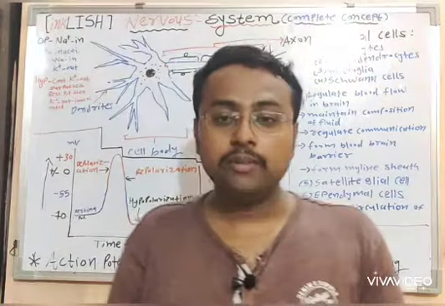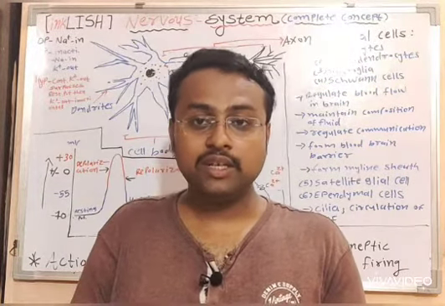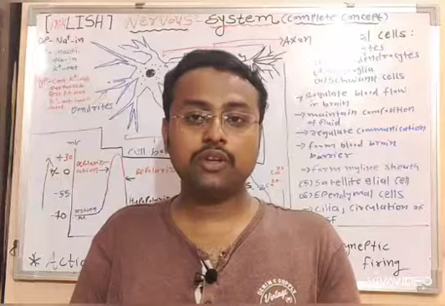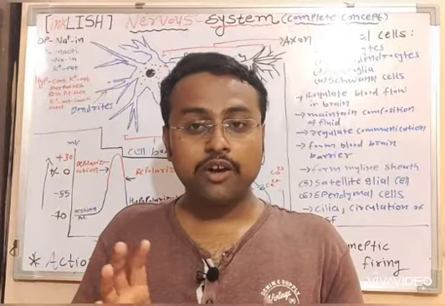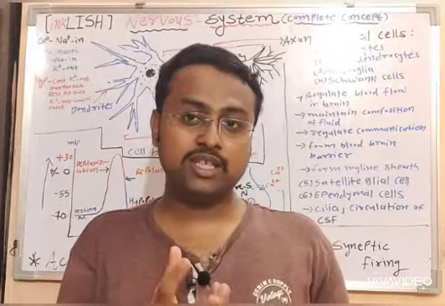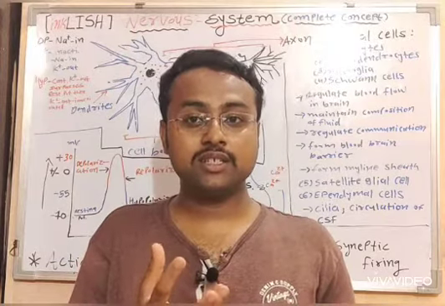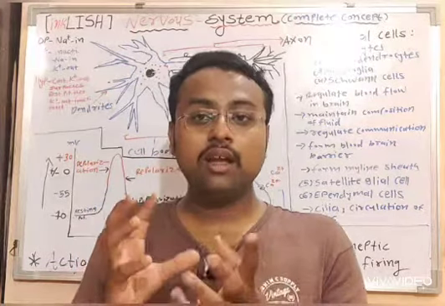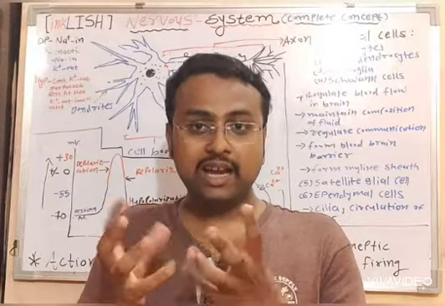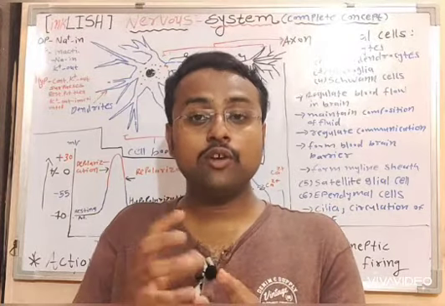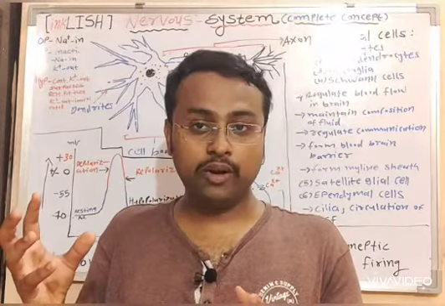Now in the axon terminal there are certain chemicals which are covered by specialized vesicles. These vesicles are nothing but a sac, a bag like structure, which is formed through the Golgi body.